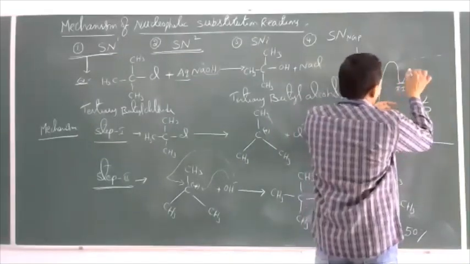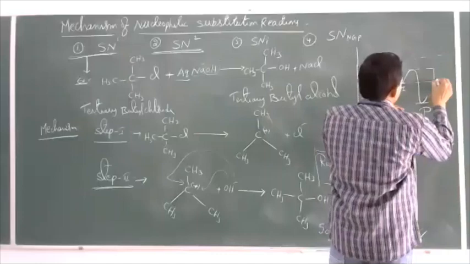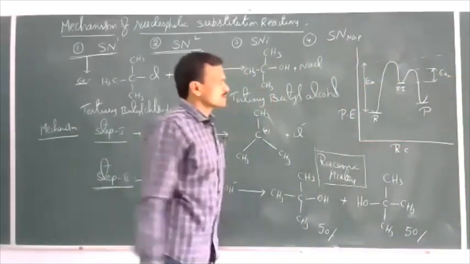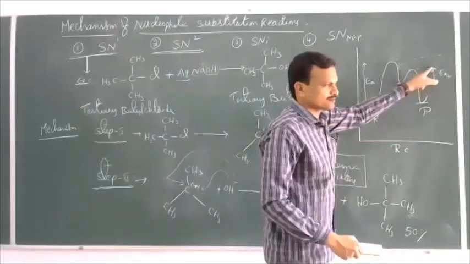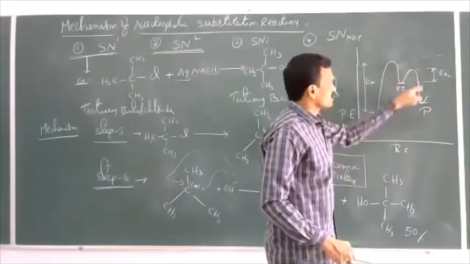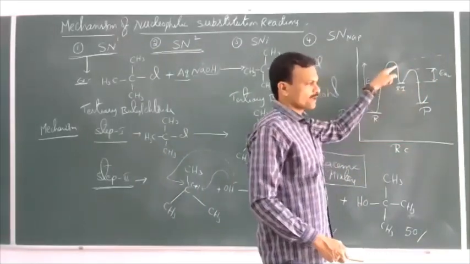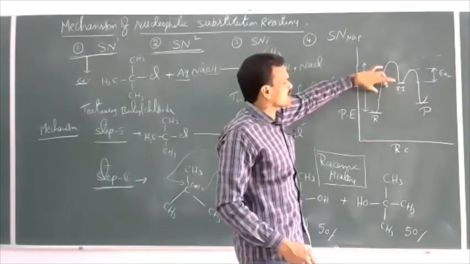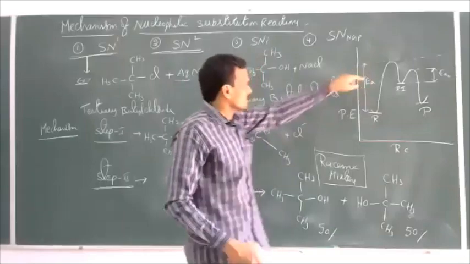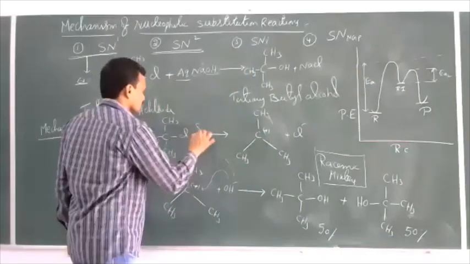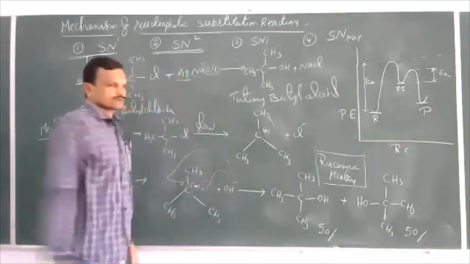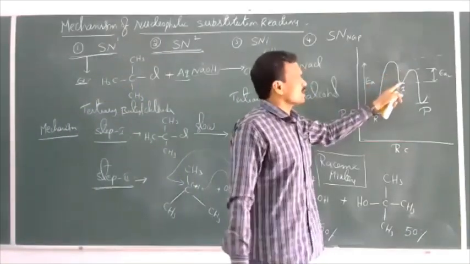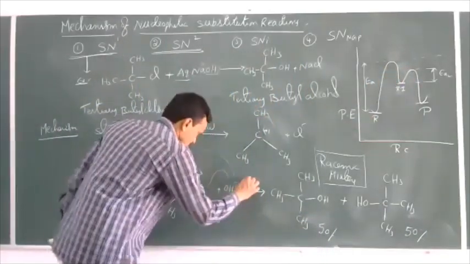Now, in the second step, this is the activation energy, and it is less. So this reaction takes place very easily compared to the first one. That means among these two, the first process requires more activation energy, so it takes place slowly, whereas the second step requires less activation energy, so that reaction takes place very quickly. This is a fast reaction.